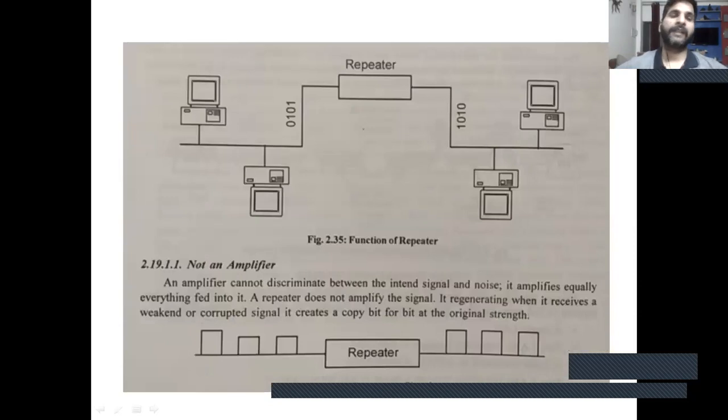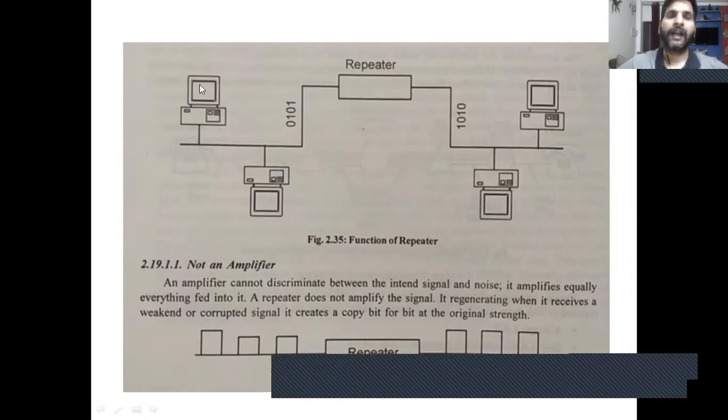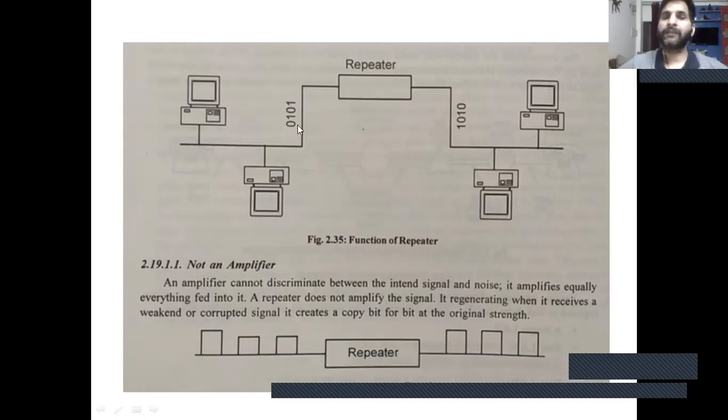So here is an example of the function of a repeater. Repeaters are installed between two links, and a repeater is also known as a regenerator because it regenerates the corrupted or weak signal of the sender and passes it to the receiver. So if signal 010 is corrupted or weak, then the repeater regenerates the original signal and sends it to the receiver side.